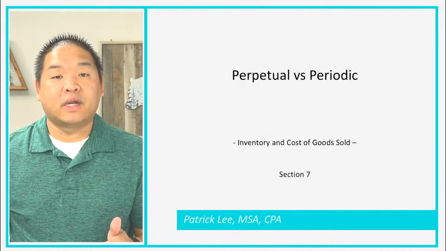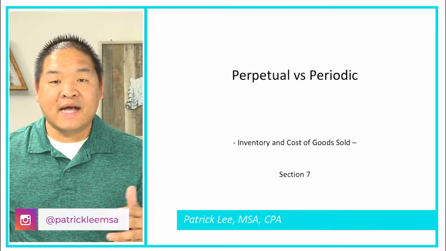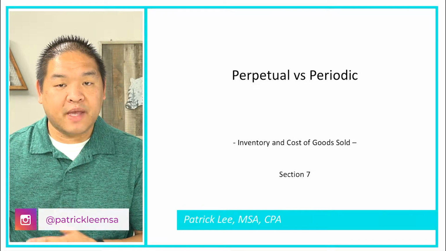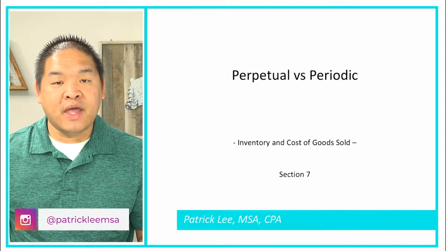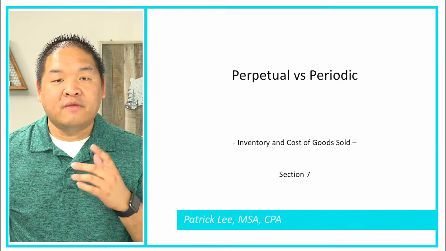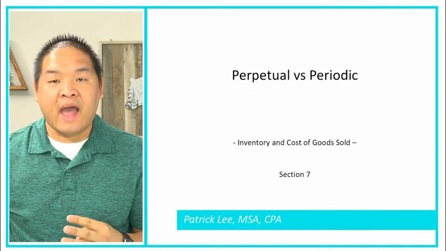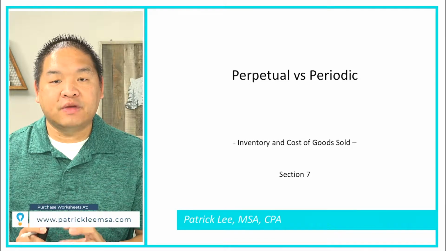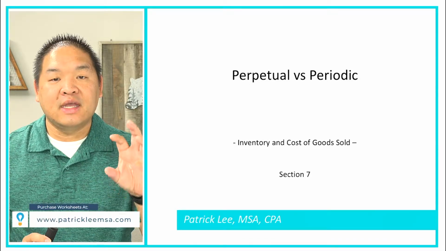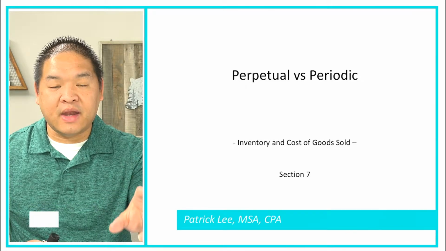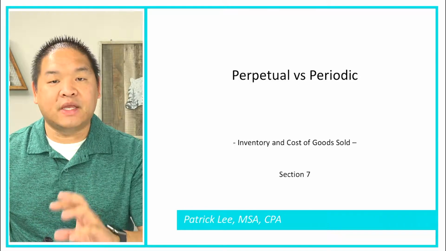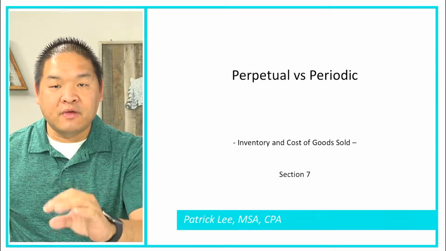All right, in this lesson, we're going to review something that we actually talked about in the last lesson. That's periodic versus perpetual. And the reason why we're doing that is because as we talk about FIFO, LIFO, and weighted average, we can actually take the approach of either using periodic in conjunction with FIFO, LIFO, weighted average, or perpetual in conjunction with FIFO, LIFO, weighted average.